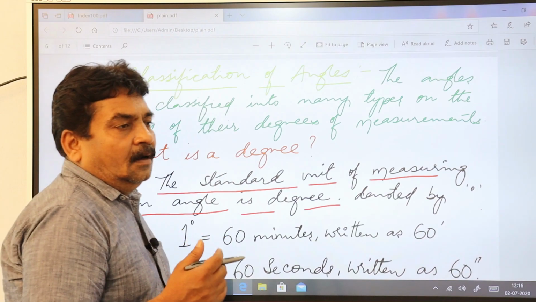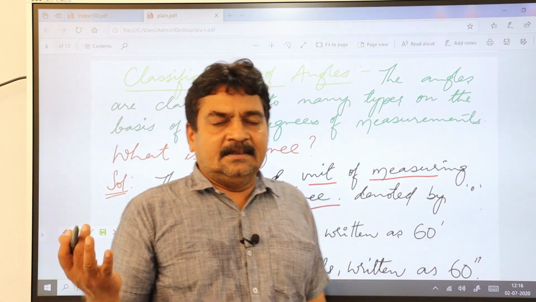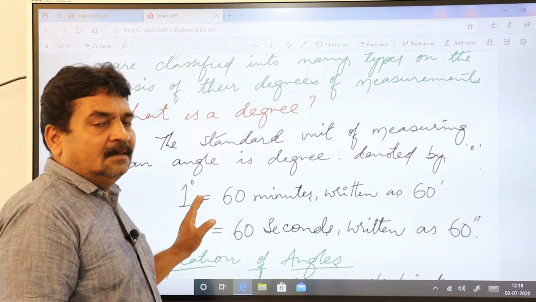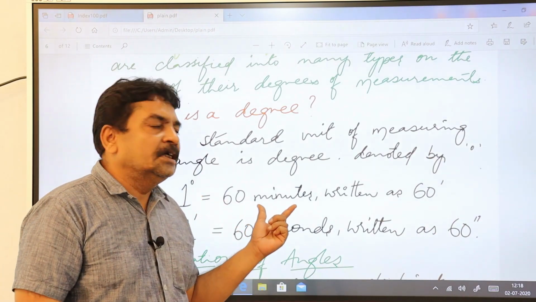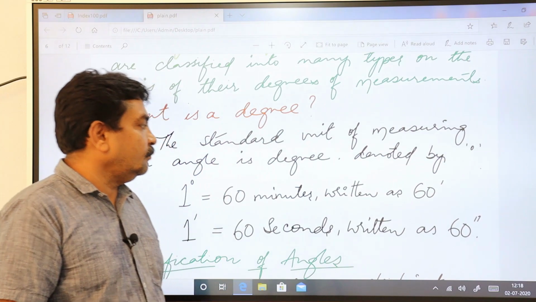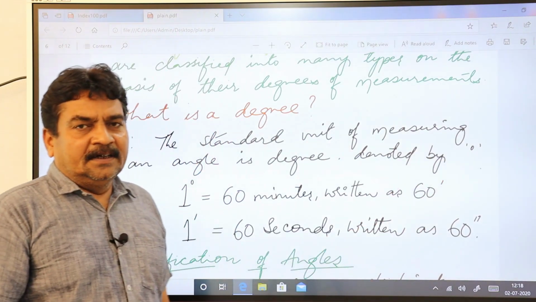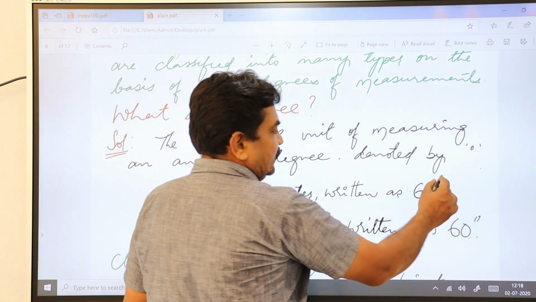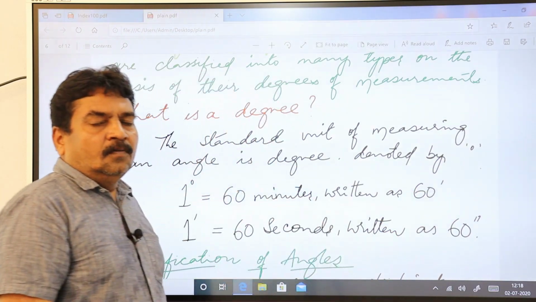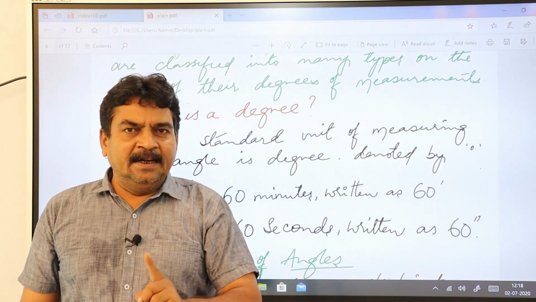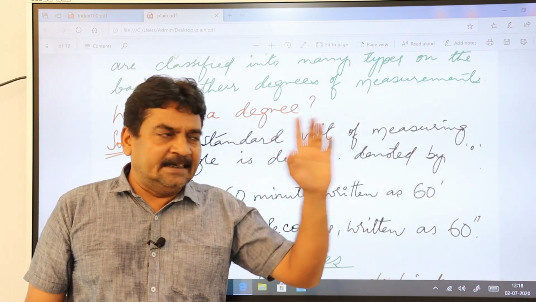Then how much is 1 degree? What do you mean by 1 degree? 1 degree means 60 minutes, written as 60 and a vertical dash like this. So 1 degree is equal to 60 minutes and 1 minute is equal to 60 seconds.